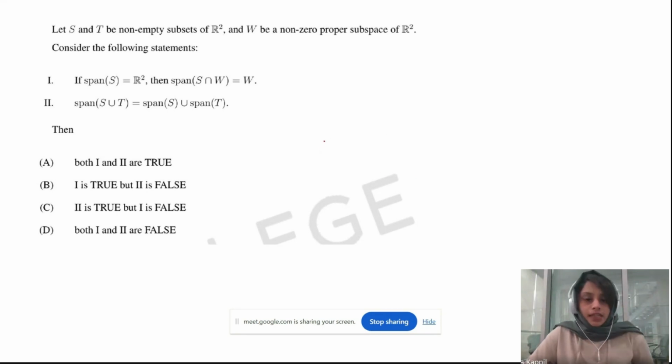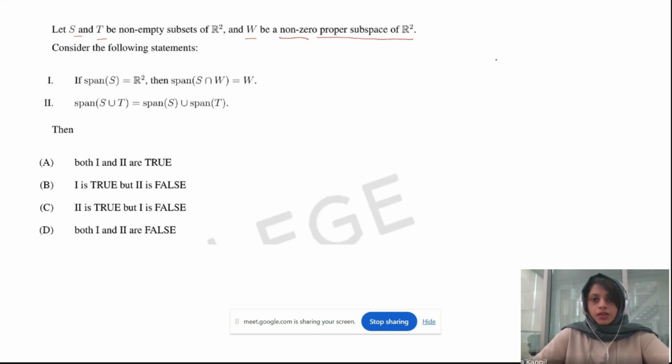Moving to the second question. This question appeared in the recent IIT JAM exam, in 2023. Here the question is, we have two non-empty subsets of R2, S and T. They didn't specifically mention which one is the subset. And W is a non-zero proper subspace of R2. You need to be careful: it is non-zero and it is a proper subspace of R2. If W is a proper subspace of R2, what all can be the possibilities for the dimension of W?